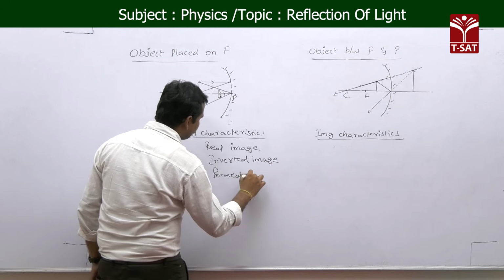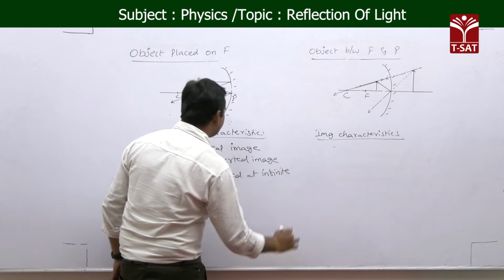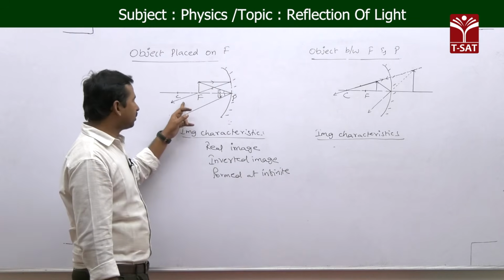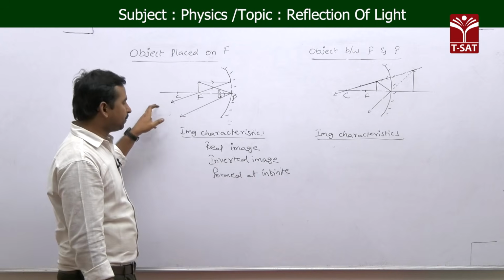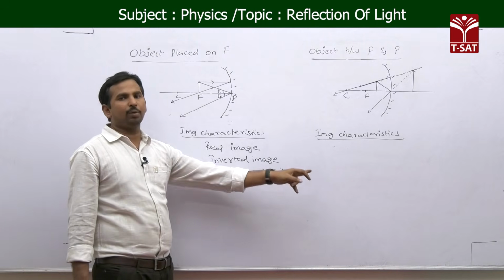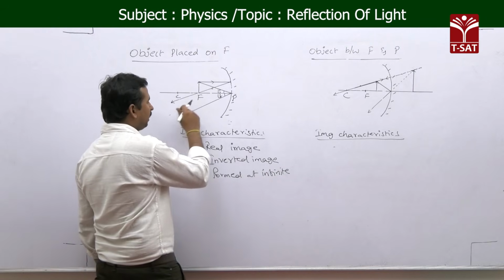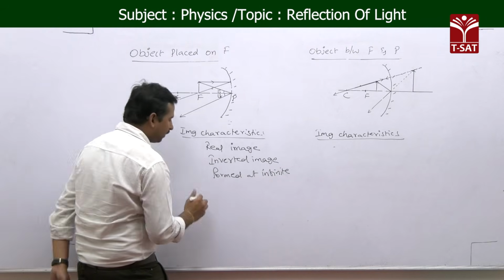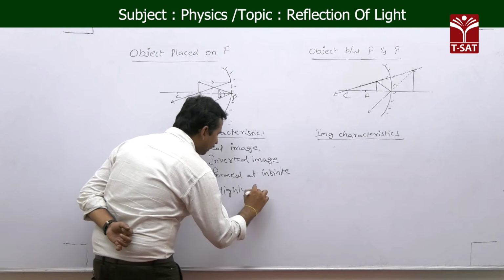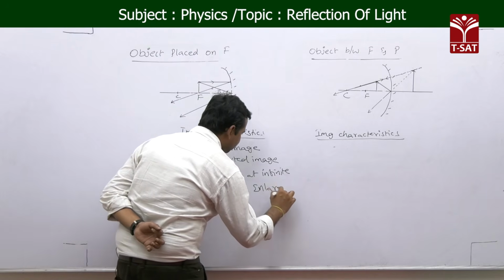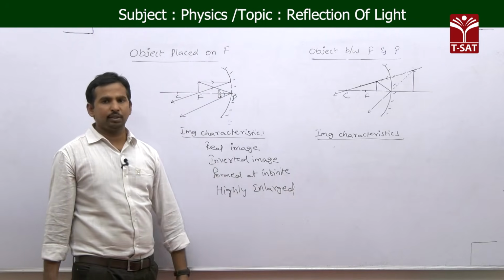So the image is formed at infinity. Remember how we can conclude that it is infinity: the light rays are going parallel to each other after reflection, that's why we can say the image is going to form at infinity. And here, as they are meeting at infinity, the image size we take as a highly enlarged image, that is, bigger in size. It is a highly enlarged image that is forming.